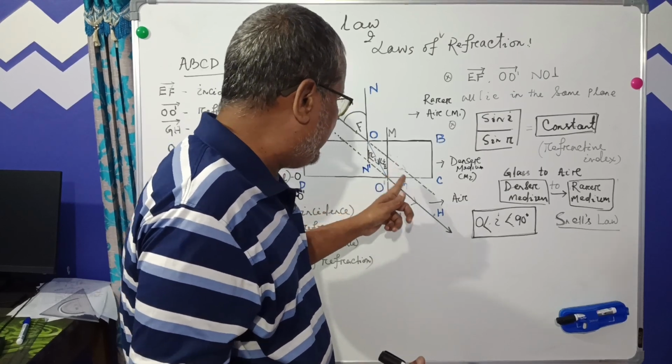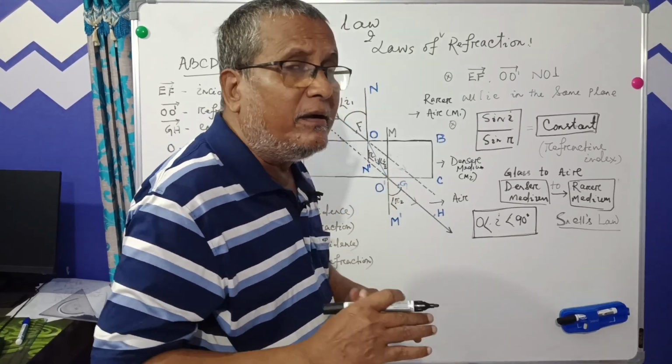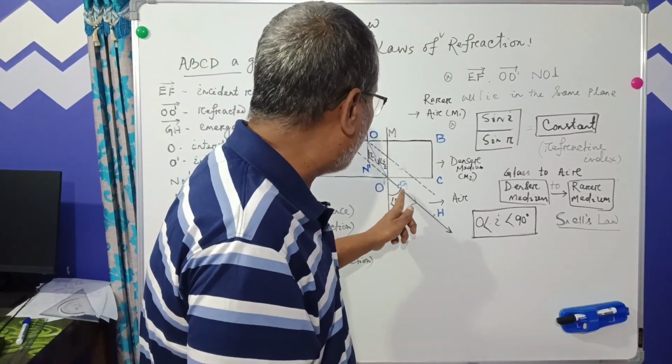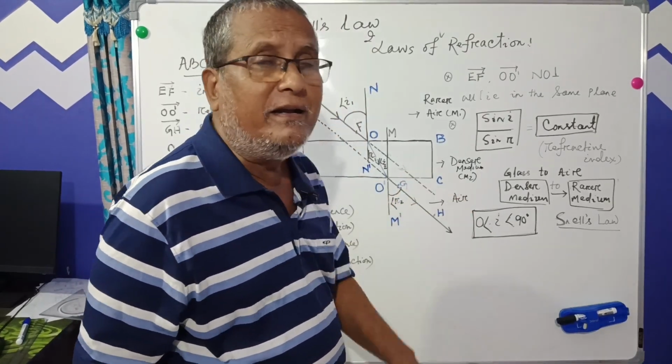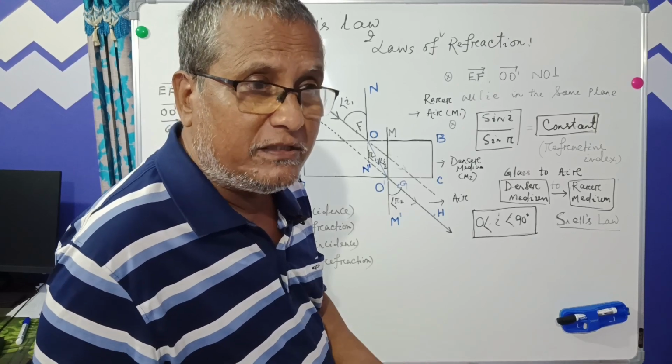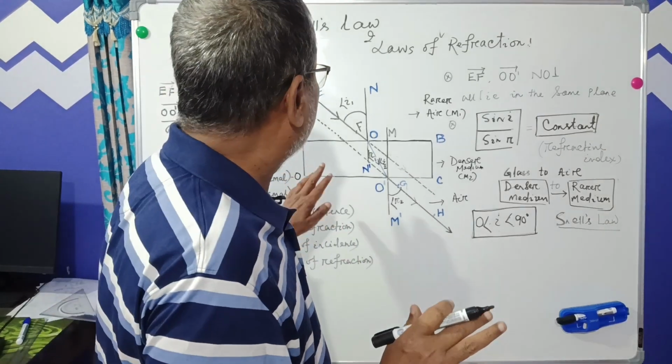From denser medium to rare medium, it goes away from the normal. If it goes away from the normal, the angle of refraction increases. So this is the basic of our law.